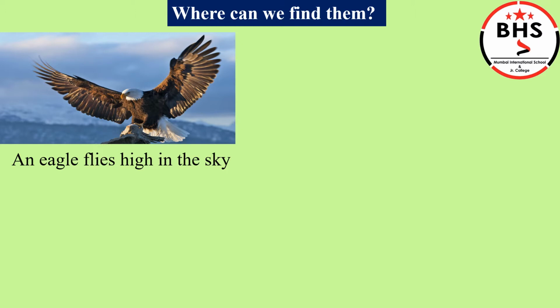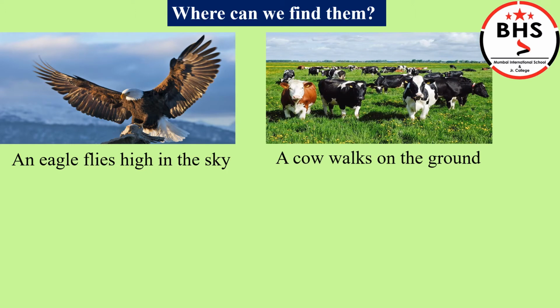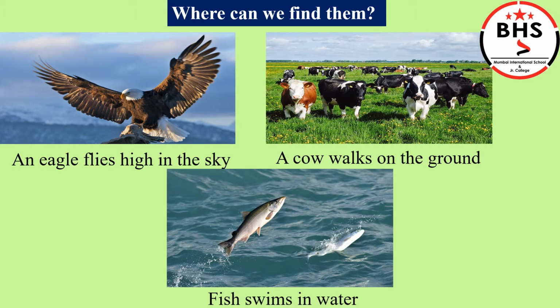What about a cow? Where can you find a cow? Think again. A cow walks on the ground. What about a fish? Where can you find a fish? Yes, a fish swims in water. Children, every animal lives in different places and we can find them in the place where they live.